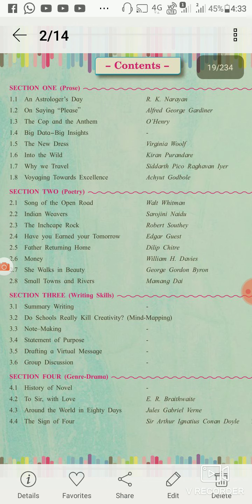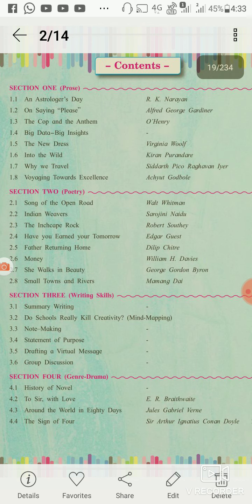So these writing skill topics are not unknown to us. Do Schools Really Kill Creativity? Statement of purpose, drafting a virtual message. These are the new writing skill topics. But 3 topics we have already learned.